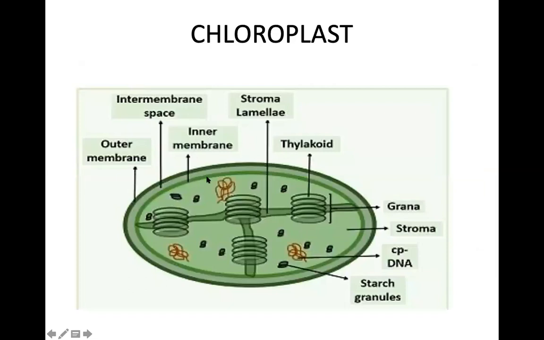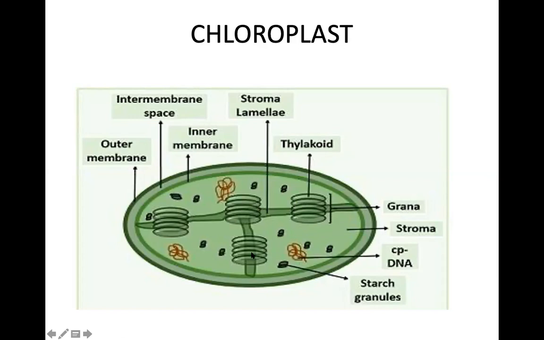You should know the structure of the chloroplast. A chloroplast is made up of two parts mainly. The stroma part, this is the stroma part, and these convex structures are called the grana. So a chloroplast has two parts, a grana, which is found in the stroma. A grana looks like a pile of coins. The unit of grana is thylakoid.